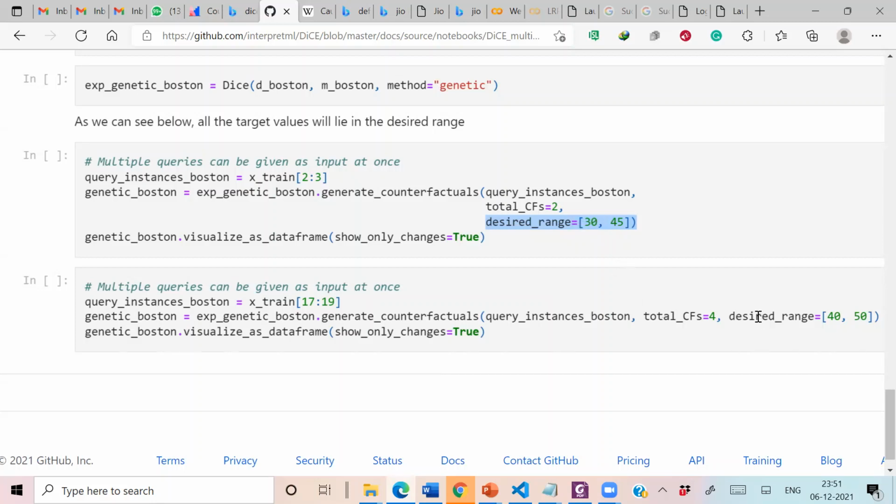So this is very useful. You can play with this desirable range, that 40 to 50 or 30 to 45. This way it can generate multiple counterfactuals, as you mentioned 2 in this case, as you mentioned 4 in this case. So this is very important.